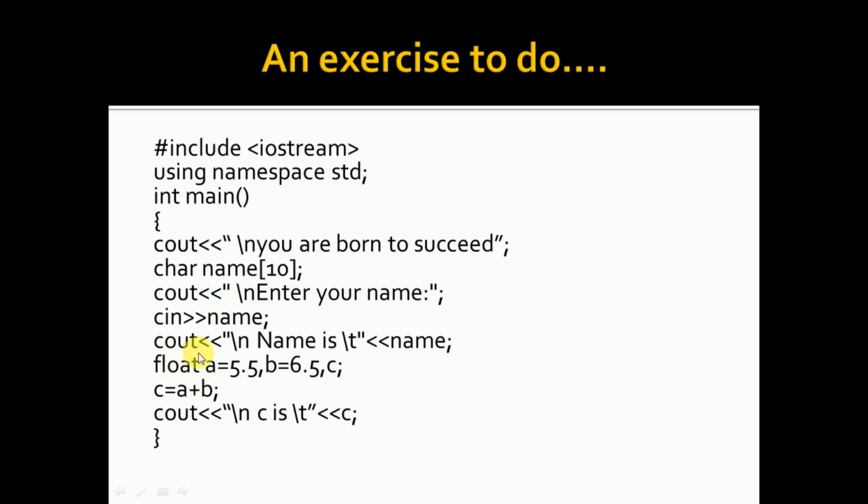Here you have a data type which is float, which means it accepts the decimal value. So, now A equals 5.5, B equals 6.5 and C. Now, I am adding A and B and putting it in C, where C is also float. Now, cout, "C is", C.